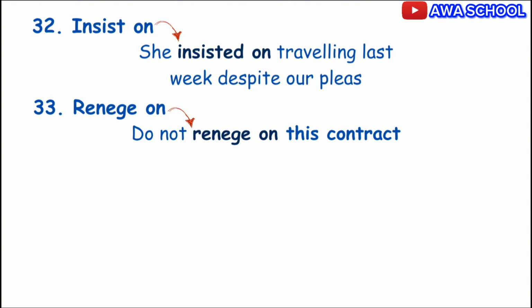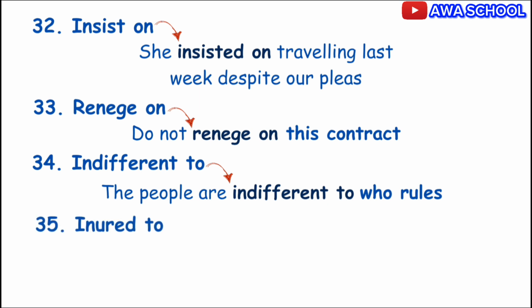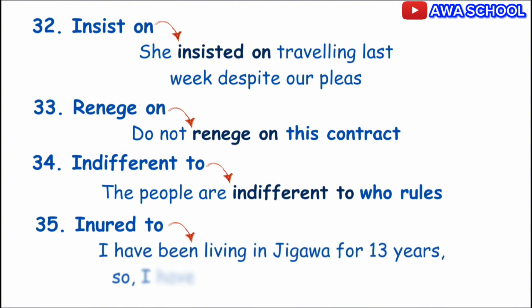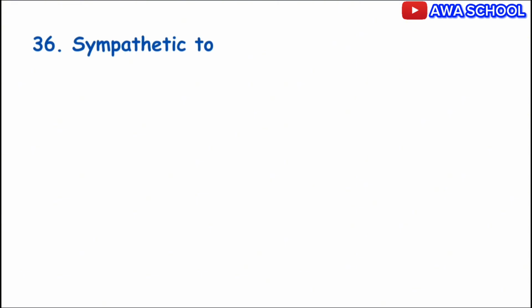To not be concerned about something, use indifferent to. Indifferent to means you are not concerned about something. For example, the people are indifferent to who rules. Exactly. In place of being accustomed to something, you can use inured to. Example, I have been living in Jigawa for 13 years, so I have become inured to the heat. Do you get that?